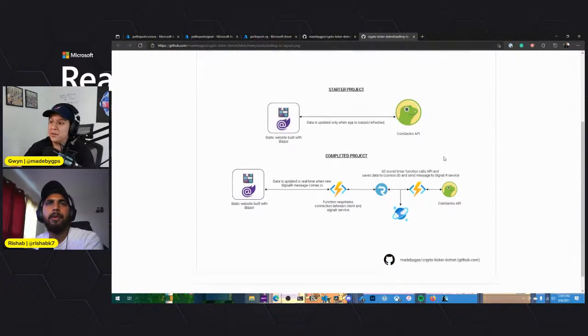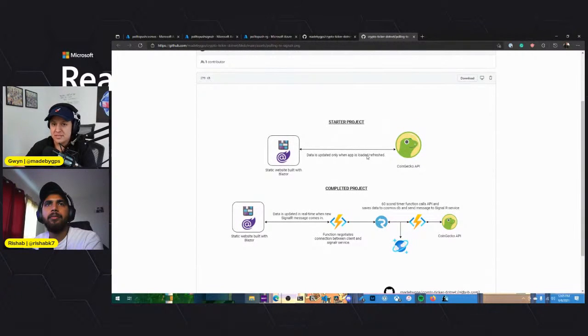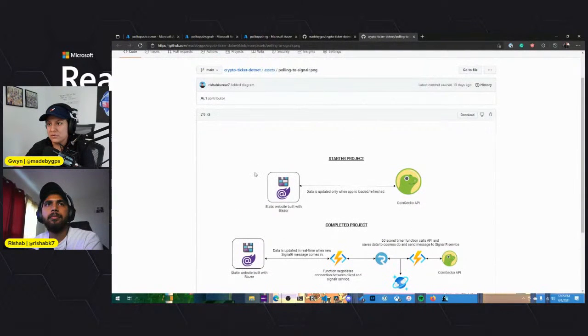The downside to this is the only time you get new data is when you refresh the entire page. You'll have to visit the page again, and then it'll make a new call to the API, and we'll take a look at how this works in a second.